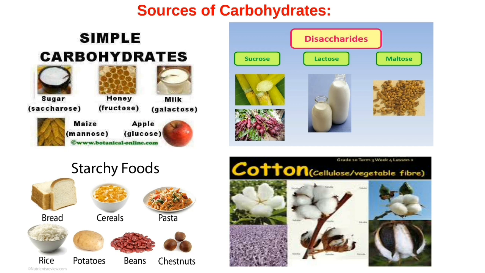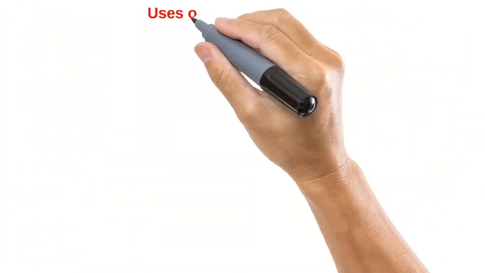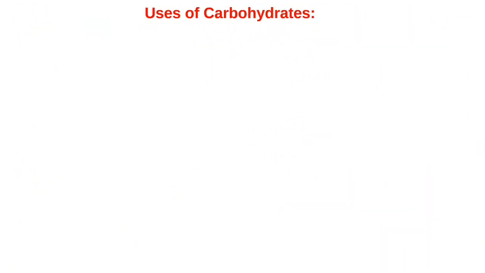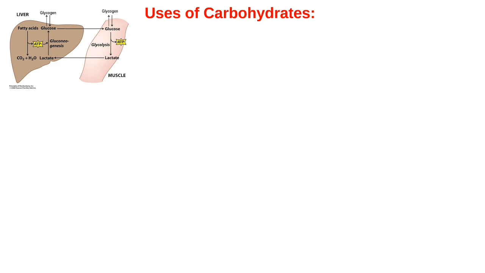Now we will see the uses of carbohydrates. Our body uses carbohydrates in the form of glucose. Glucose is the only form of carbohydrates that is used directly by the muscles for energy. It is important to note that brain needs glucose as an energy source because it cannot use fat for this purpose.